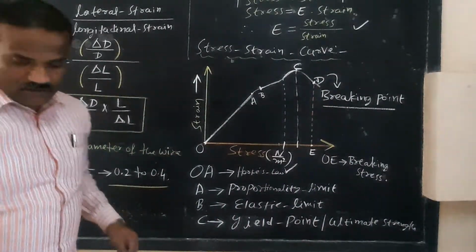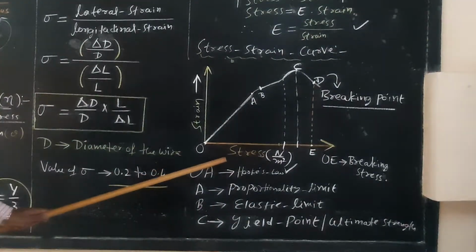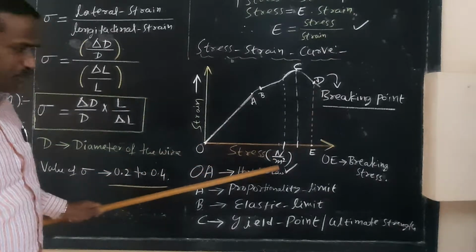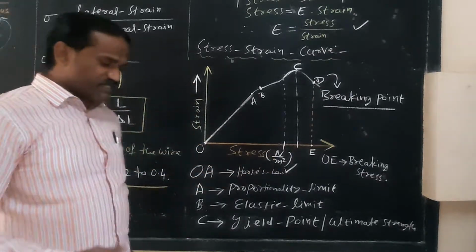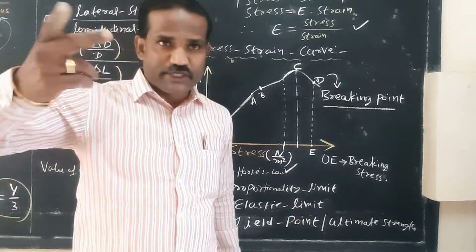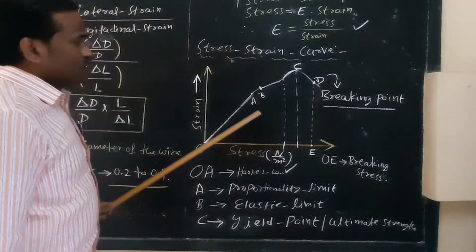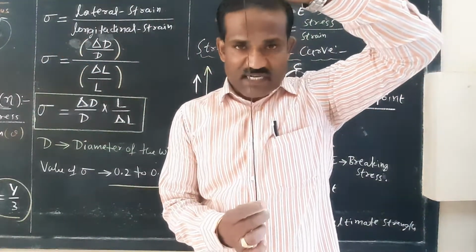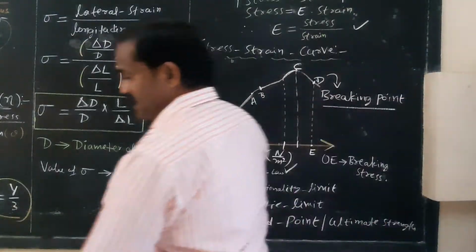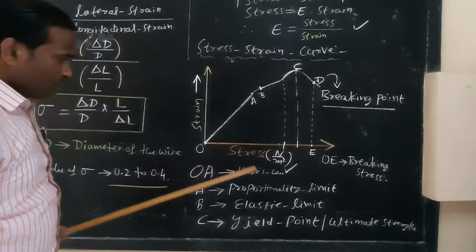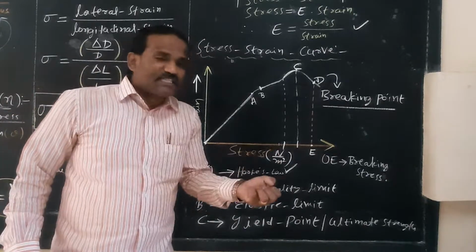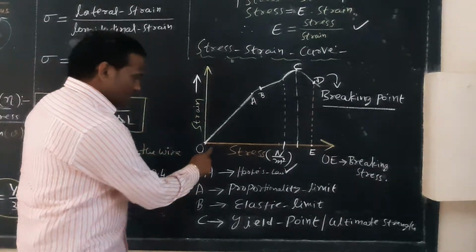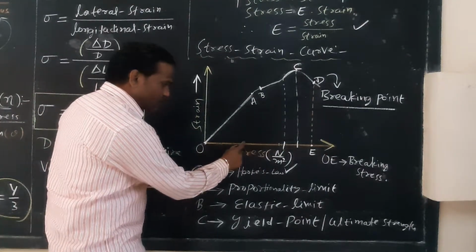Now when you plot the graph, taking stress along the x-axis and strain along the y-axis, stress is expressed in Newton per meter square. Strain is a physical quantity that does not have any unit, because it is a ratio of the same kind of physical quantity. If you plot a graph for an ordinary steel wire, this is the graph you obtain. As you keep on increasing the load, there is an increase in the stress: 1 Newton per meter square, 2 Newton, 3 Newton.